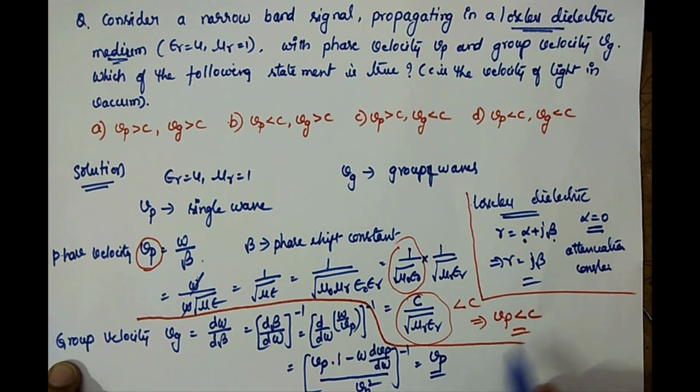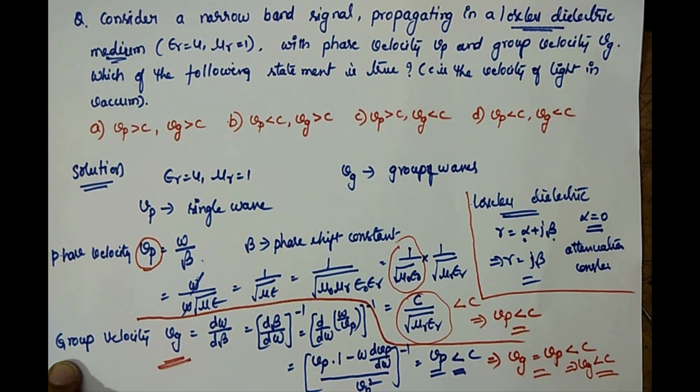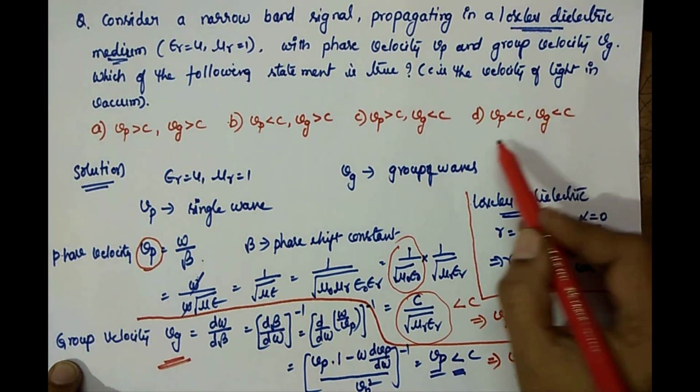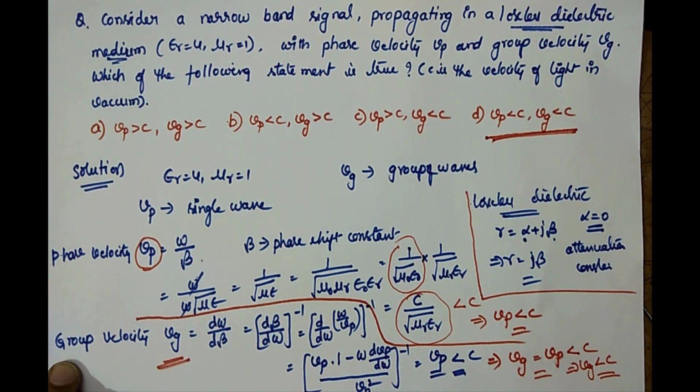And we already know Vp is less than c. So what it implies: Vg is less than c. In the given options, Vp is less than c and Vg is less than c. So the answer is D.